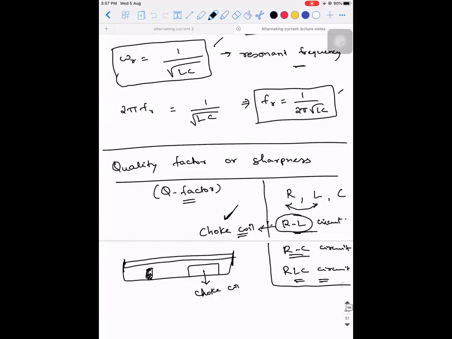From where was the connection lost? Choke coil, sir. Yeah. Similarly, about an RC circuit. Sir, can you explain the choke coil, sir?